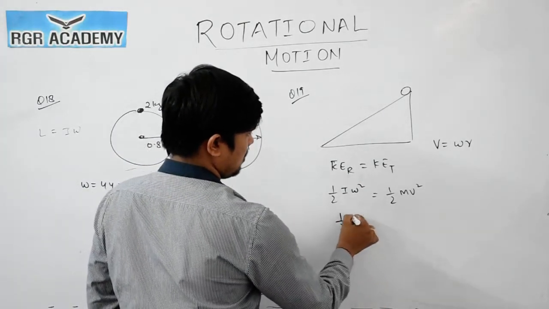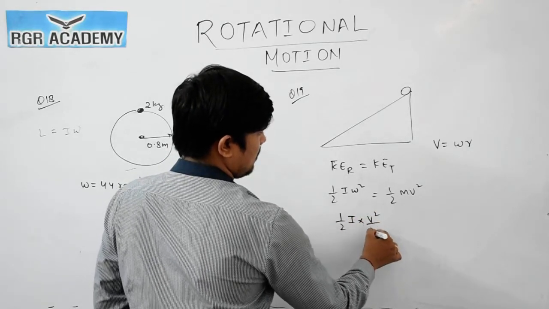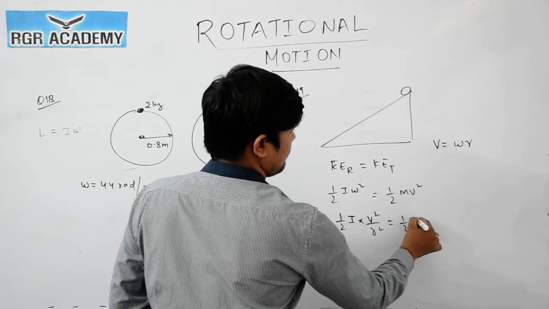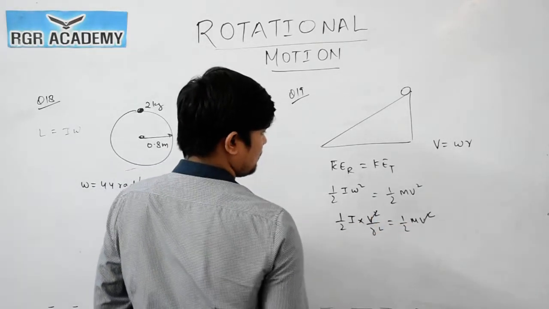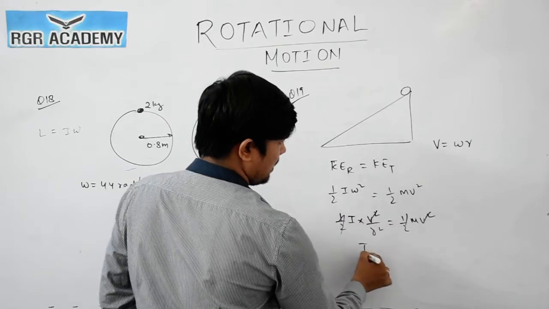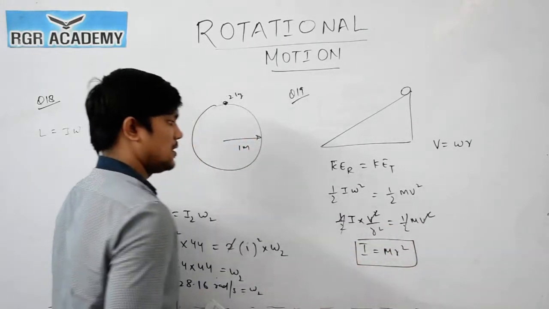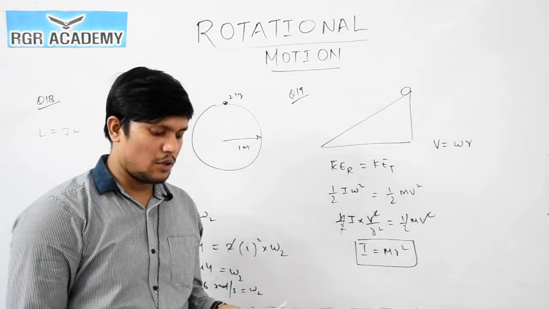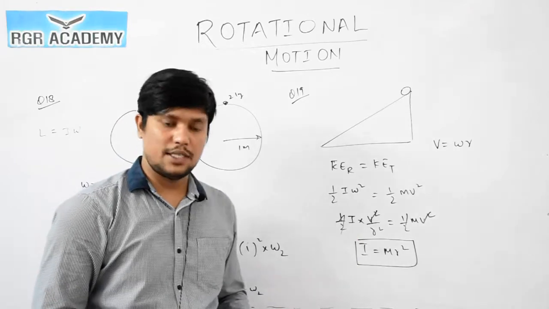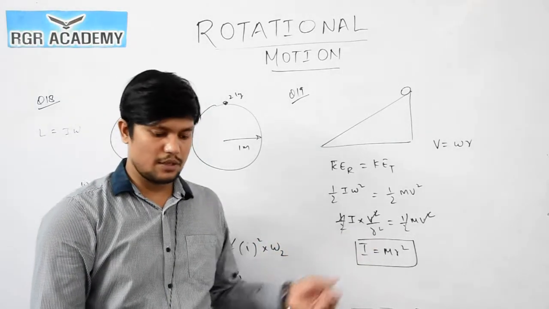So 1 by 2 I into v square by r square will be equals to half m v square. Okay. So v square will cancel out, half and half will cancel out. So I we can write down as m r square. And we know that moment of inertia is m r square for, from the given options, it will be hollow cylinder. For hollow cylinder moment of inertia is m r square. Okay. For ring also it is m r square, but that is not given in the options.